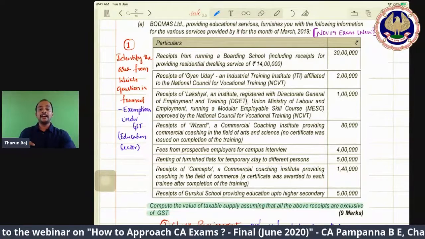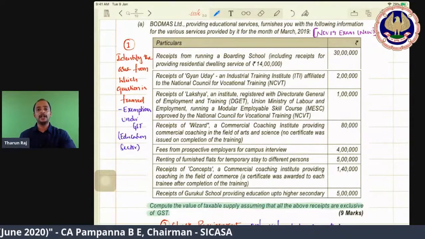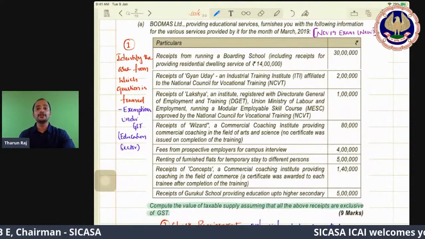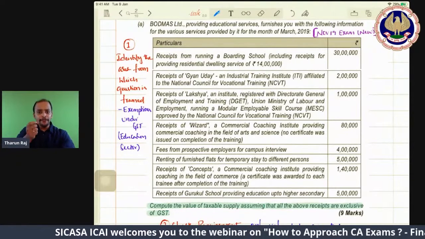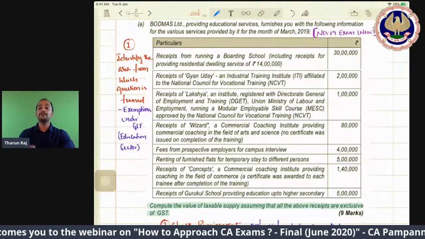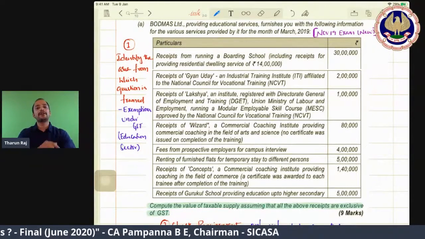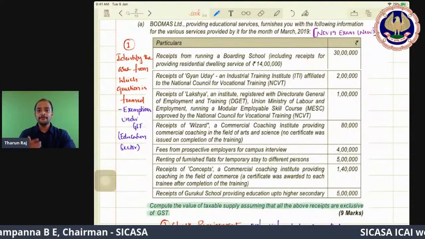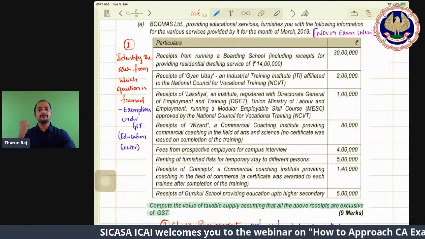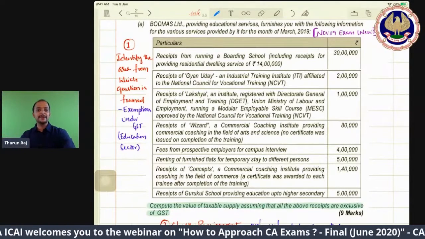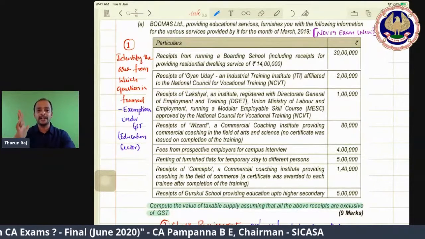It will be there, and your effort should be such that it will come into the exam hall. Before the exam you may not be able to remember everything, but when you sit in the exam hall and see the question paper, if your hard work is there, if you have made true effort, that will push you to the answer. So that is the power of the human mind. Therefore, when you see that question, immediately in your mind all the provisions of the exemptions chapter, that too related to the education sector, will come and flash in your mind.